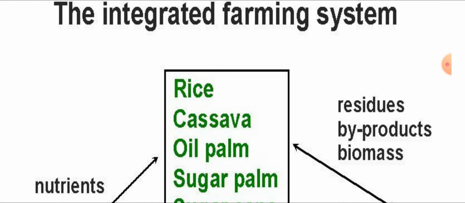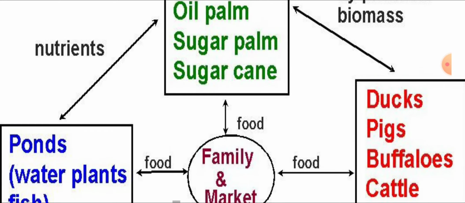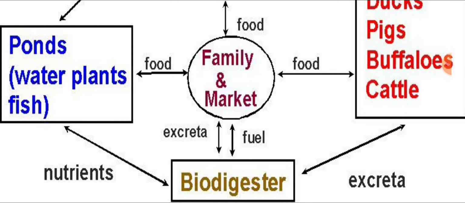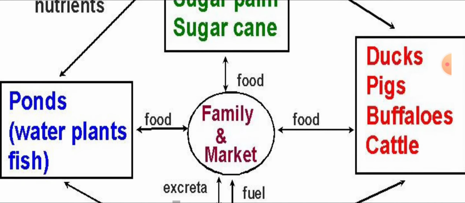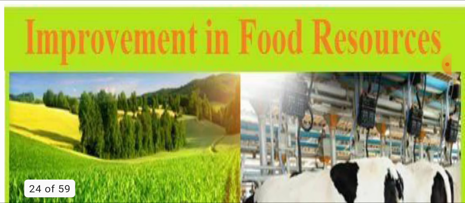Integrated farming means along with, you can say, the rice, cassava, remainings of the ducks and pigs, oil palm, sugar palm, and the ponds and biodigesters. These all help in our farming system.